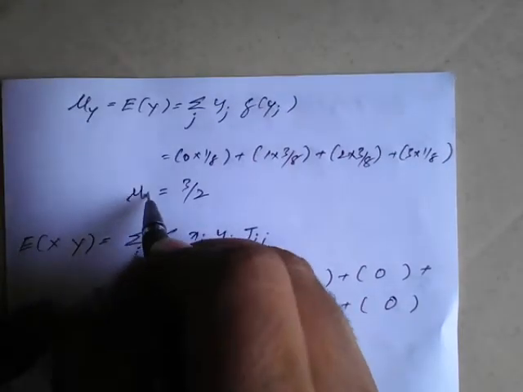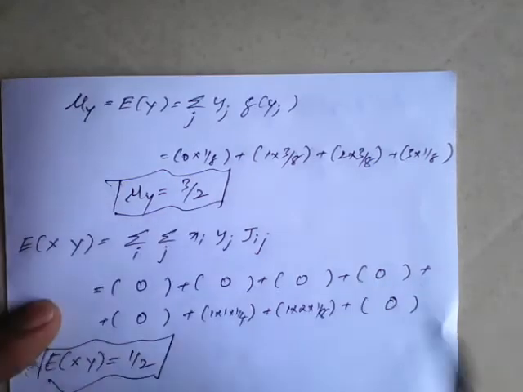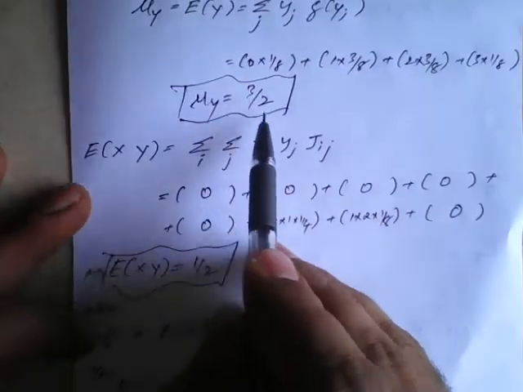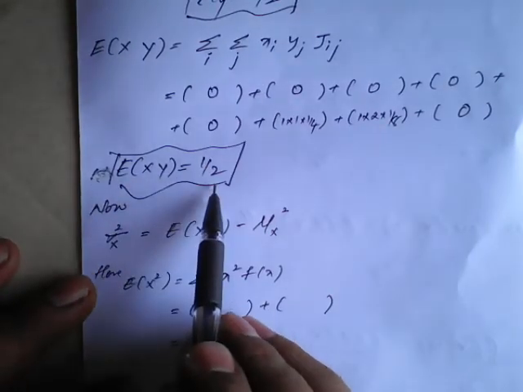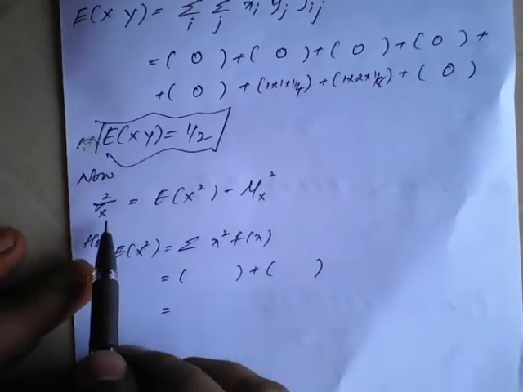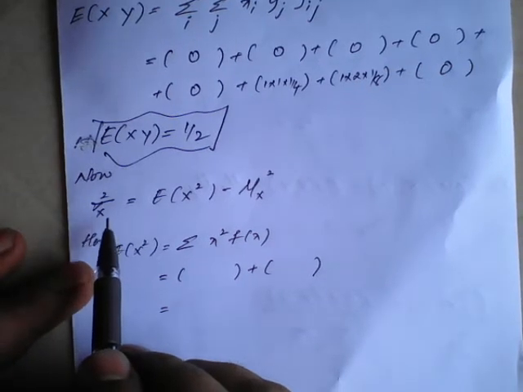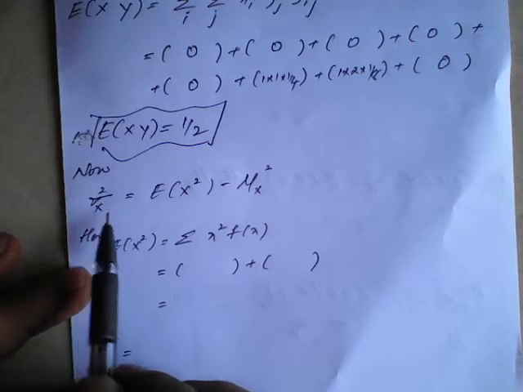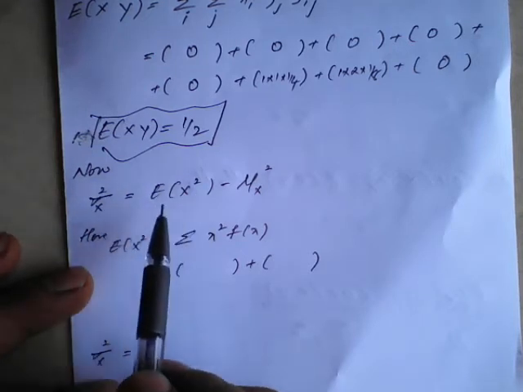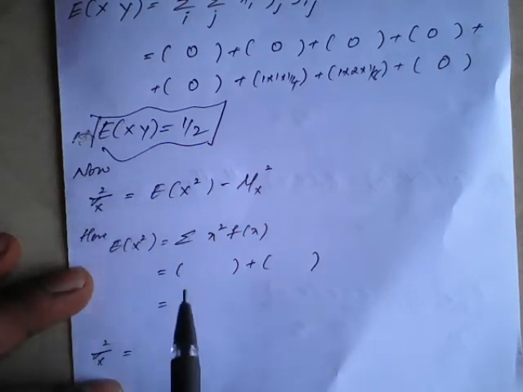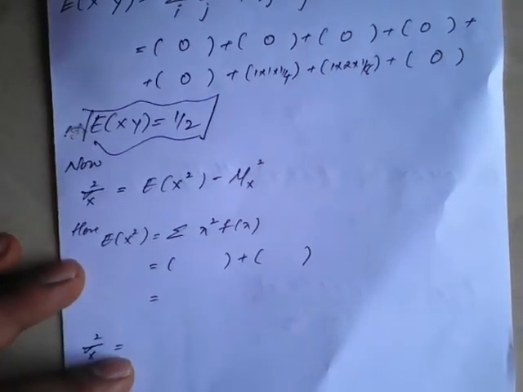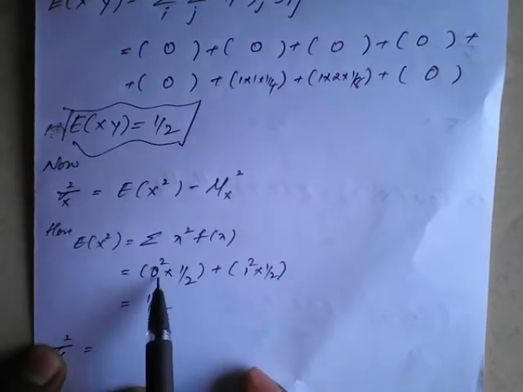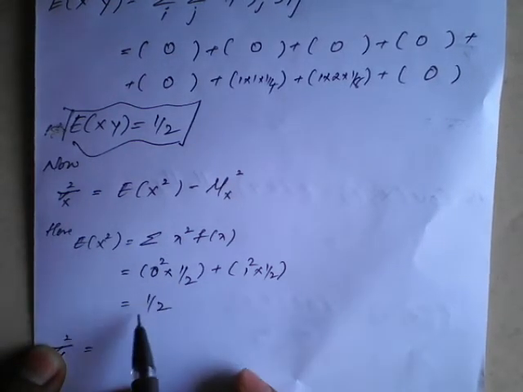So mu of y is 3 by 2. Mu of x we got previously, it is 1 by 2. Now mu of y is 3 by 2 and expectation of xy is 1 by 2. By using this we'll go for the standard deviation, that is the variance. With the help of the variance we'll go for that. So before finding standard deviation we need to calculate expectation of x square, so on calculation expectation of x square is 0 square into 1 by 2 plus 1 square into 1 by 2, which is 1 by 2.